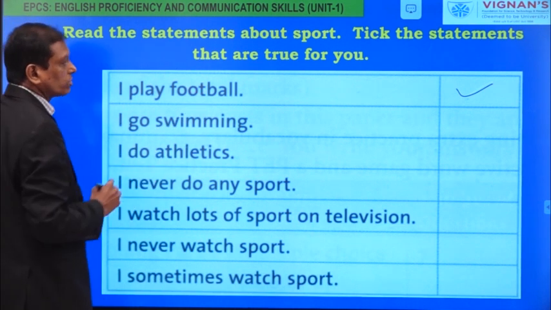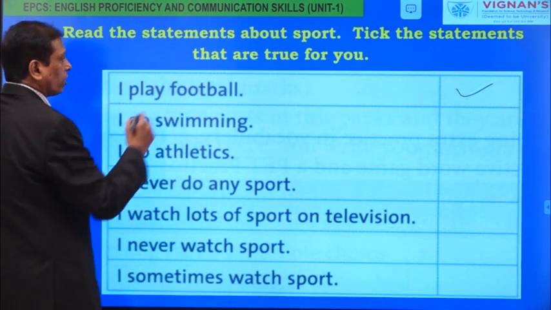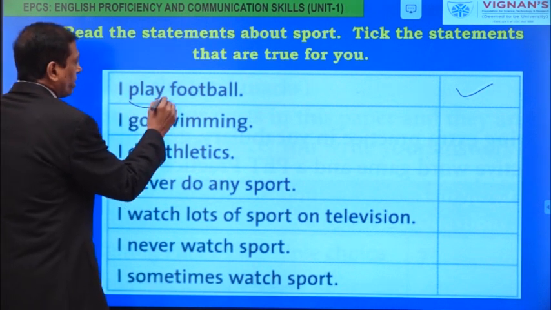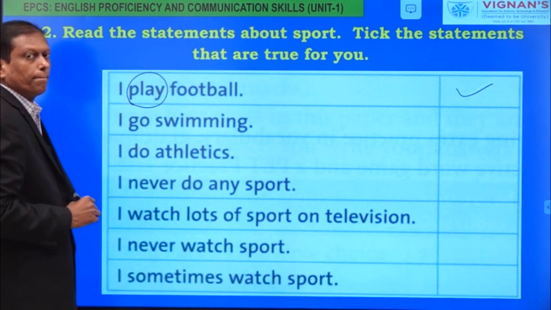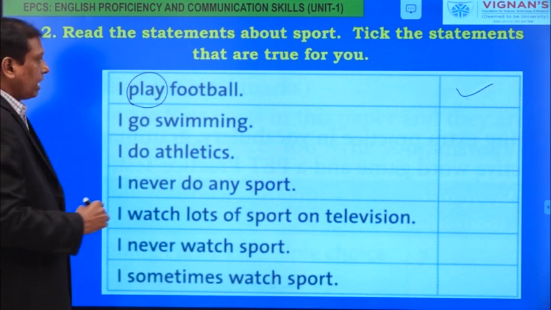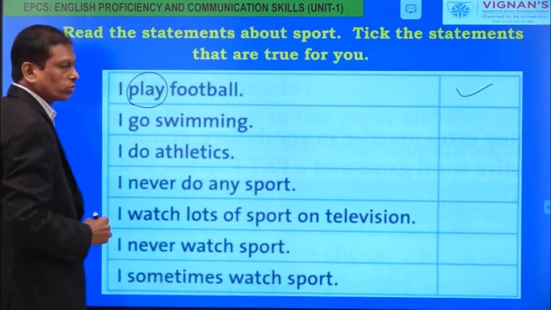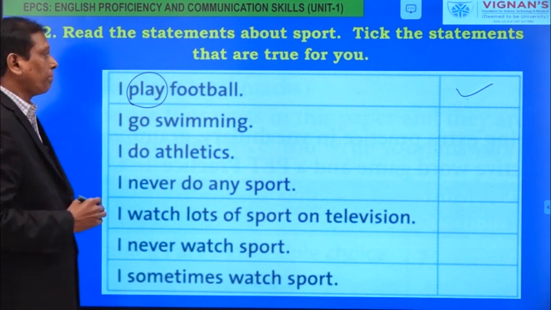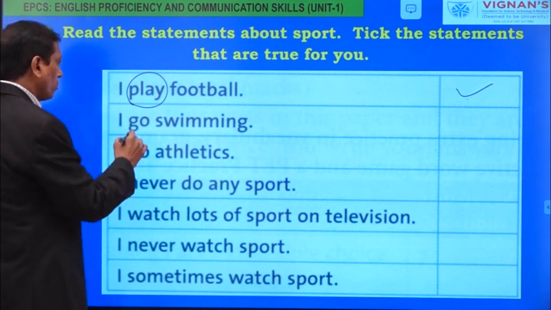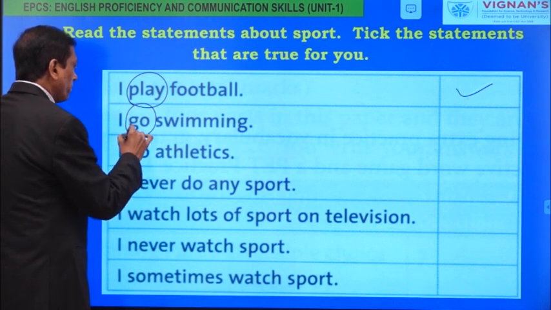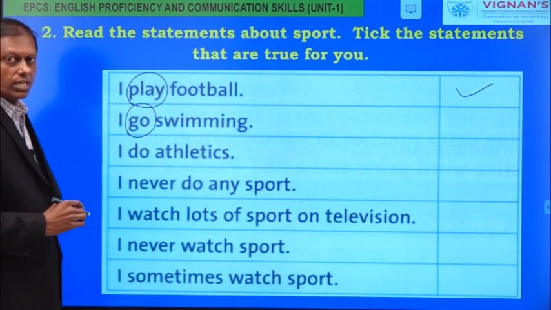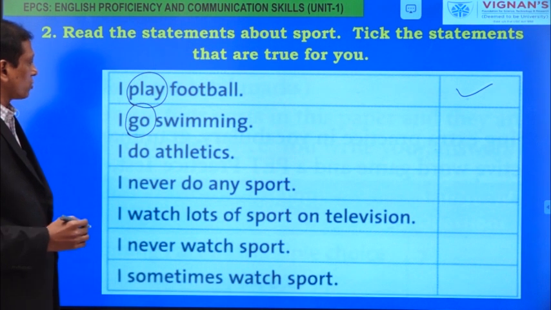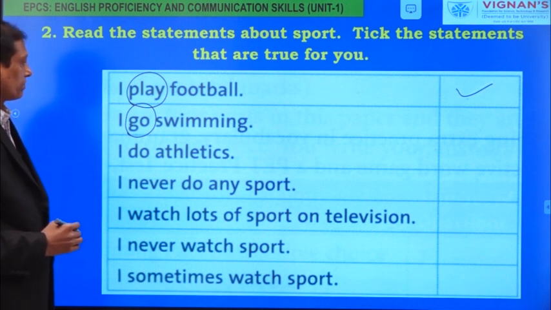Here, we use the name of a sport, football, and the verb we have used here is play. And we have used another sport, swimming, but we did not say, I play swimming. Here, the verb used for mentioning the sport we engage in is, I go swimming.